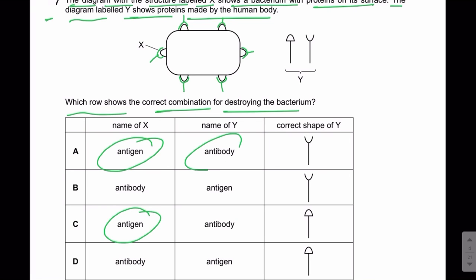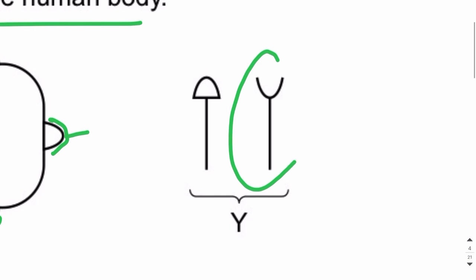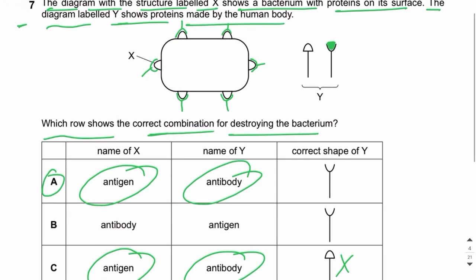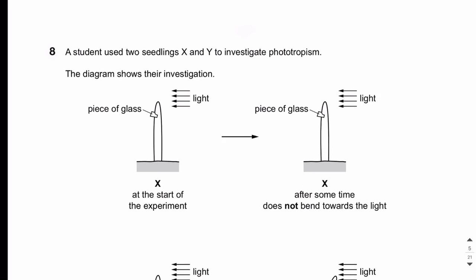And name of Y is the antibody, and the correct antibody or the correct shape of the antibody is this and not this one. Let me tell you why. Because the antibody should be complementary to the antigen. And what I actually mean by complementary is that the antigen must fit into the antibody, just like the substrate fits into the enzyme. So the shape should not be same, the shape should be complementary. And this is a very, very important point. The answer is A. Let's move on to MCQ number 8.